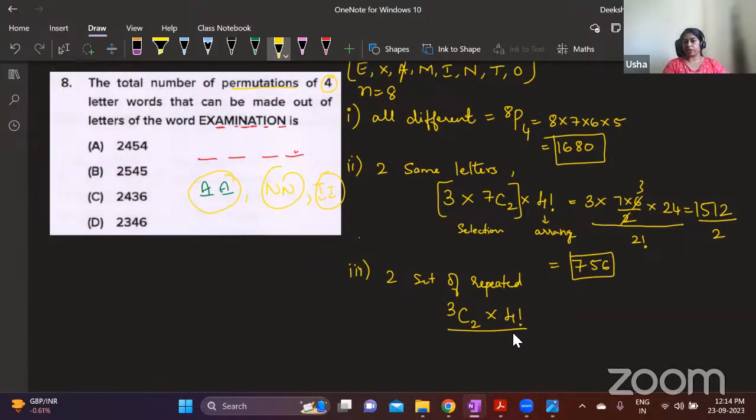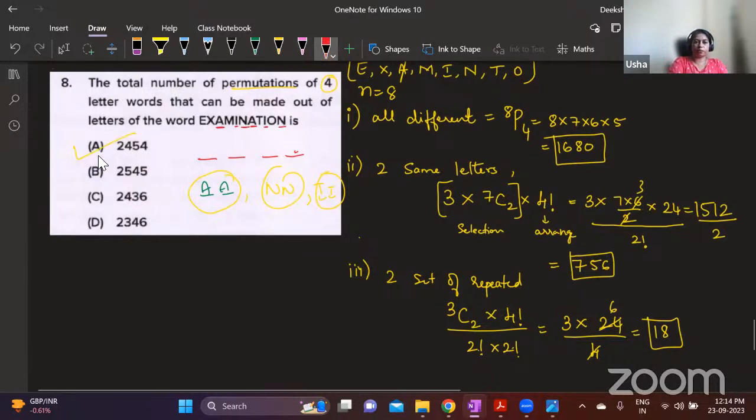Now, there are repetitions also. 2 letters are repeated, right? So we have to divide it by 2 factorial and 2 factorial. 3C2 is 3. 4 factorial is 24. Here 2 into 2 is 4. So this is 6 and you get 18. Now these are the 3 numbers that you have to add. 1680 and then 756 and 18. 2454 is the answer. See, it will take only 2 minutes for you to solve if you know the procedure,